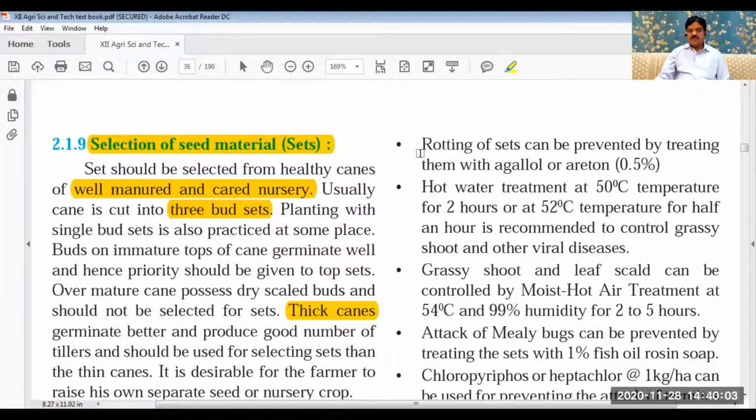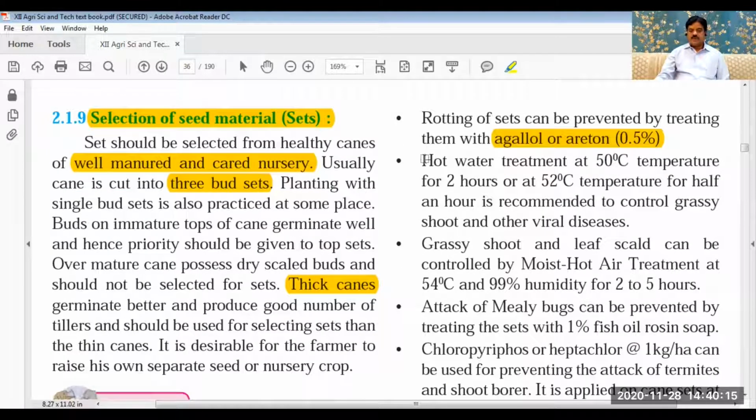Sometimes the stems get rotten. In that case, you have to give treatment of aretan or agallol, 0.5%. And the most important treatment is called hot water treatment, 50 degrees centigrade for 2 hours or 52 degrees for half an hour.